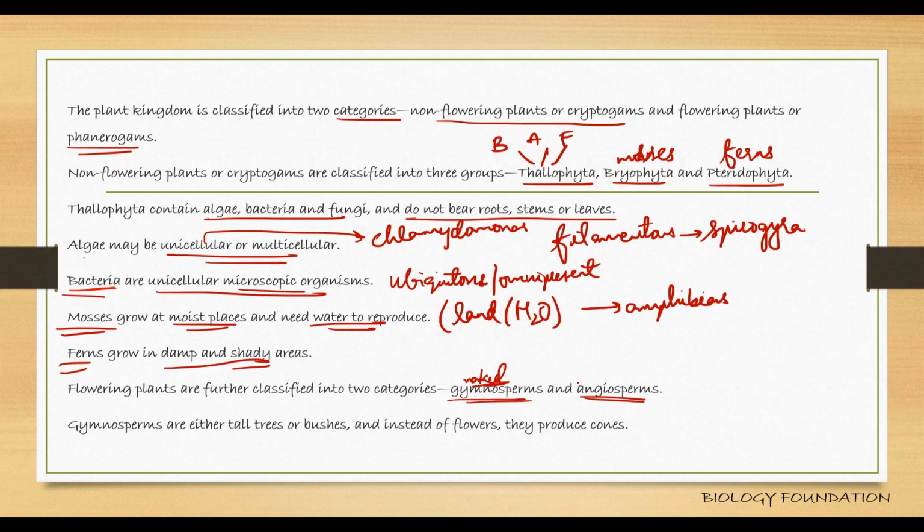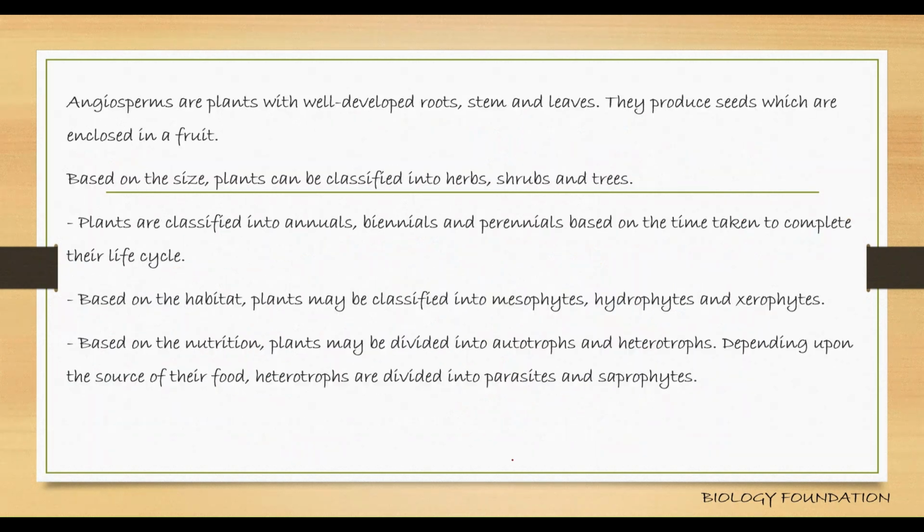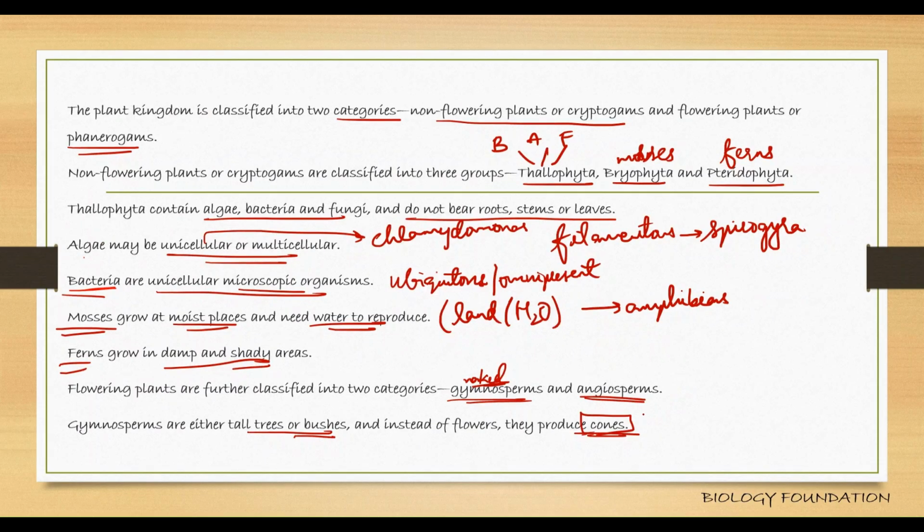Angiosperms, they have well developed structures of roots, stems, leaves, along with flowers and seeds. Seeds are the reproductive structures. Gymnosperms are either tall trees or bushes, and instead of flowers, they produce cones. Okay, and therefore that's the reason gymnosperms are also called conifers.